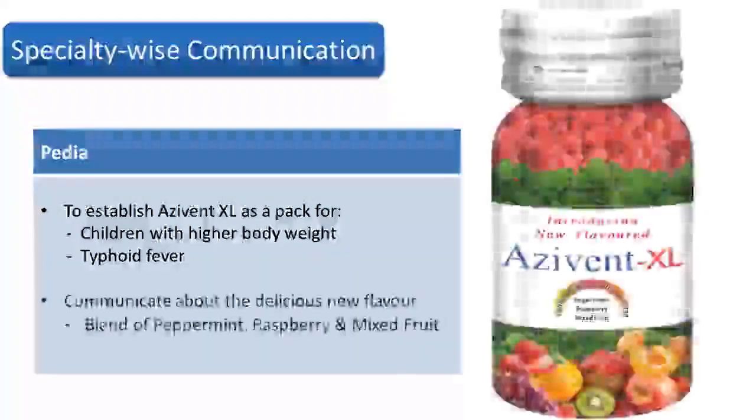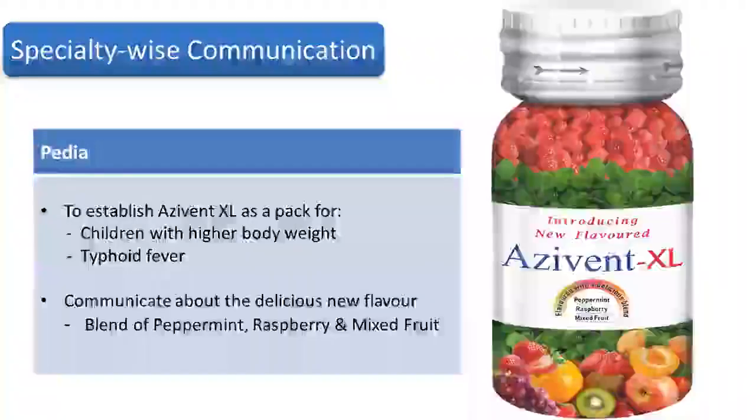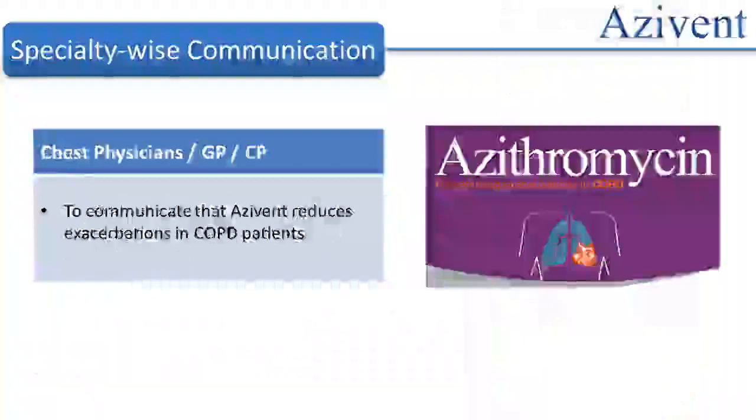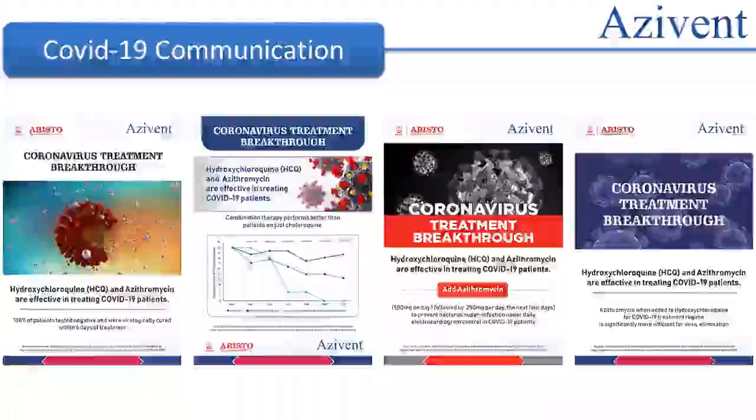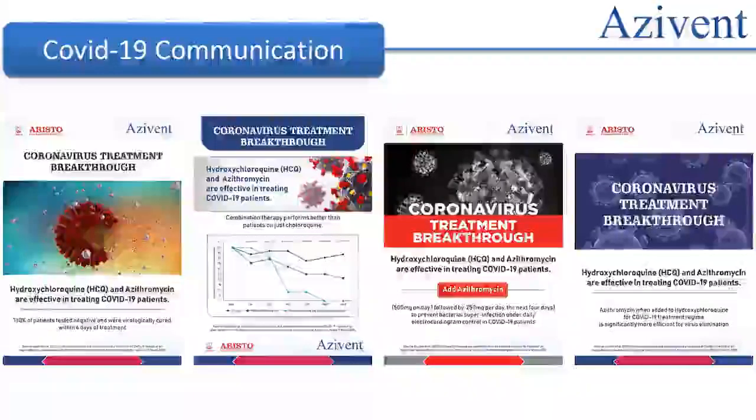We also need to communicate about the delicious new flavor, which is a blend of peppermint, raspberry, and mixed fruit. For chest physicians, GPs and CPs, we need to communicate that Azivent reduces exacerbations in COPD patients. At this moment, our focus should be on WhatsApp communication to keep the doctors updated about any recent studies on azithromycin for COVID-19 treatment.